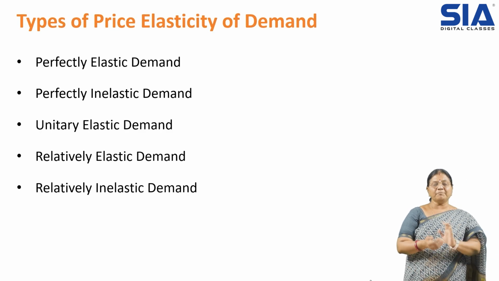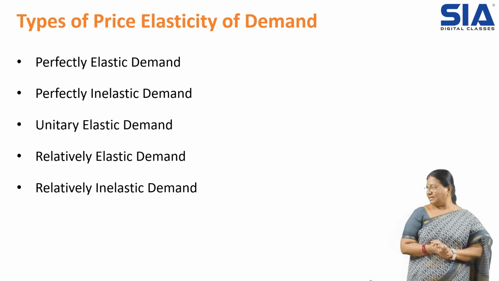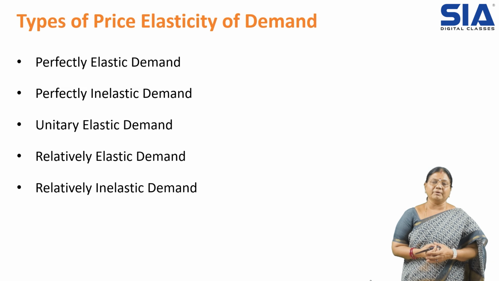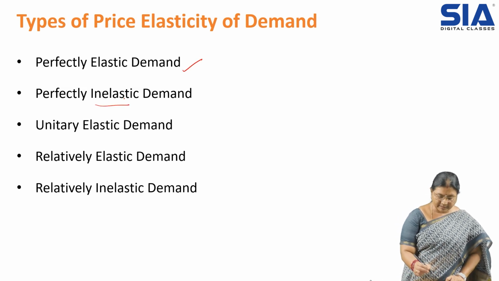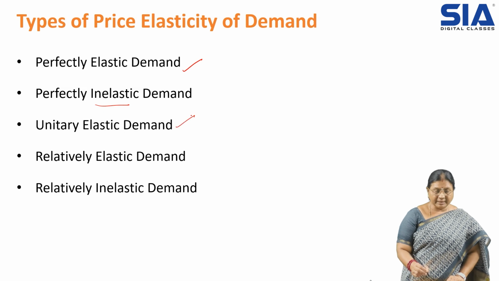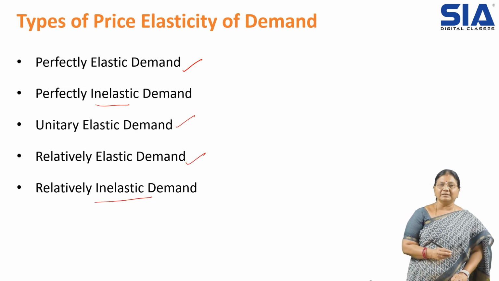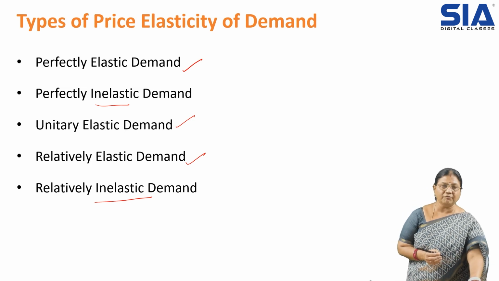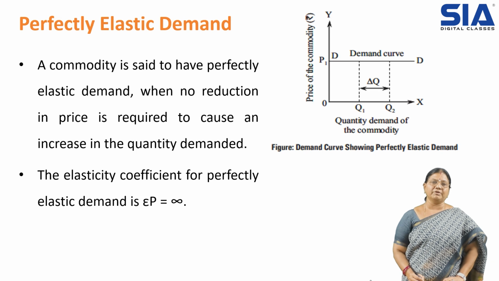Then the different types of price elasticity of demand are perfectly elastic demand, perfectly inelastic demand, unitary elastic demand, relatively elastic demand, and relatively inelastic demand. So these are the different types of price elasticity of demand. Let us see them one by one.